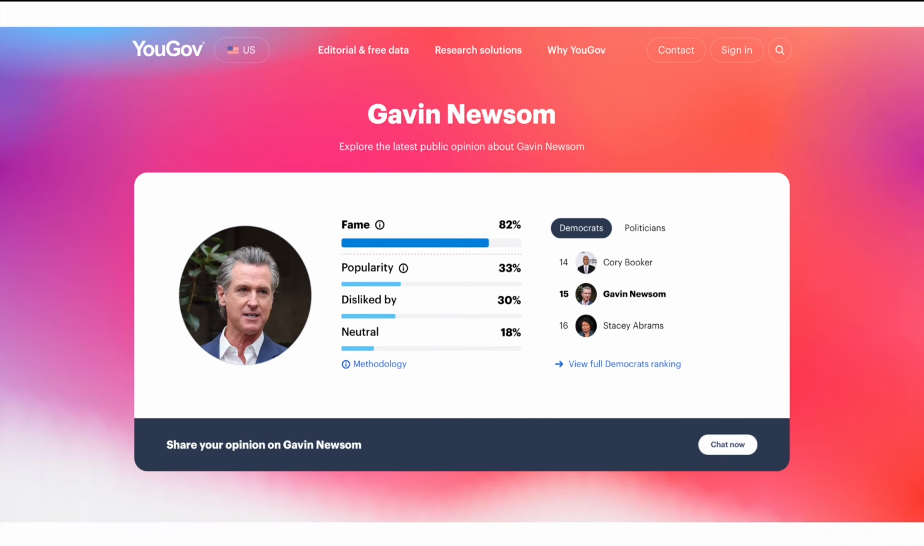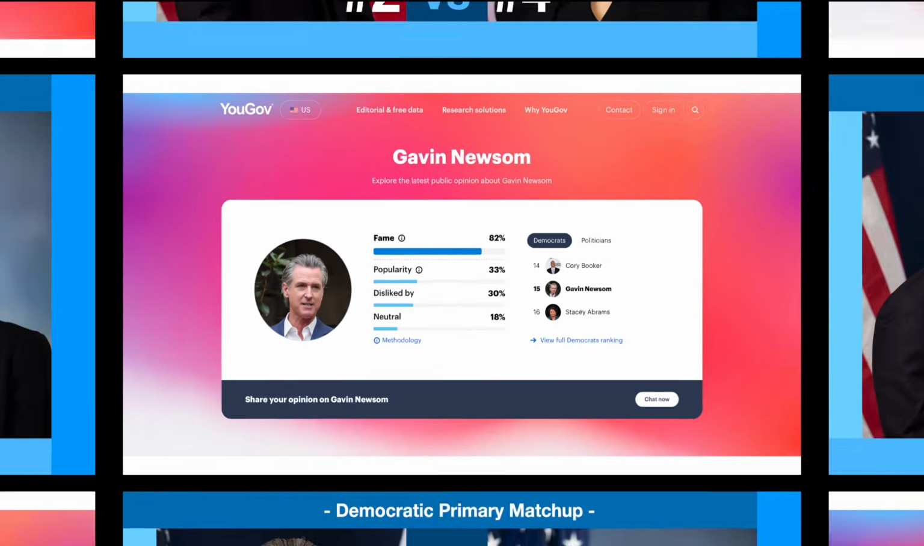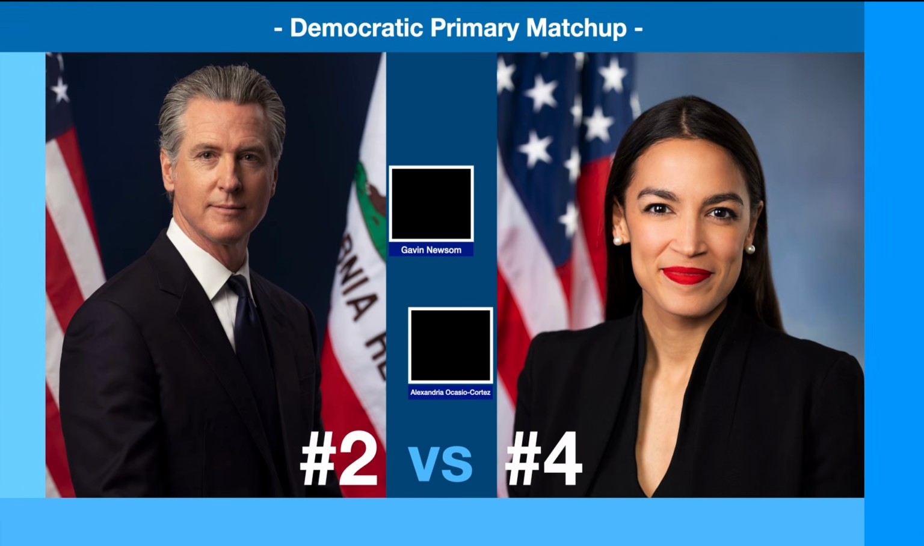Newsom is slightly more well-known at 82% to 81%, so basically the same, but there's a lot more of a discrepancy on popularity. He's only approved of by 33%, disliked by 30%, and 18% have a neutral view. So in terms of likability among the YouGov polling rating, it seems AOC has the most to gain from that one thus far. As for what this means for this matchup, I really think Newsom versus AOC could end up being the final two for 2028.